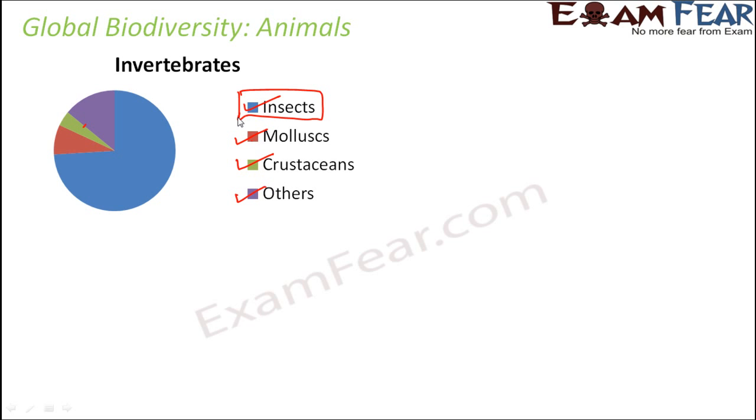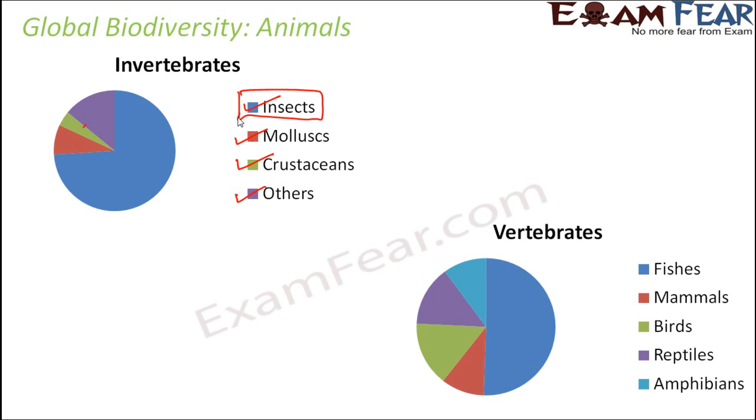Now let us consider the vertebrates. In vertebrates we will talk about fishes, mammals, birds, reptiles and amphibians. Here, if you see, the most diverse group, or the group with maximum variety of species, are the fishes. Here you can see these are the fishes. The color denotes which one is which. Almost 50% are covered by fishes, and the next are mammals, birds, reptiles and amphibians, as you can see here. So this is how the diversity is in case of animals.